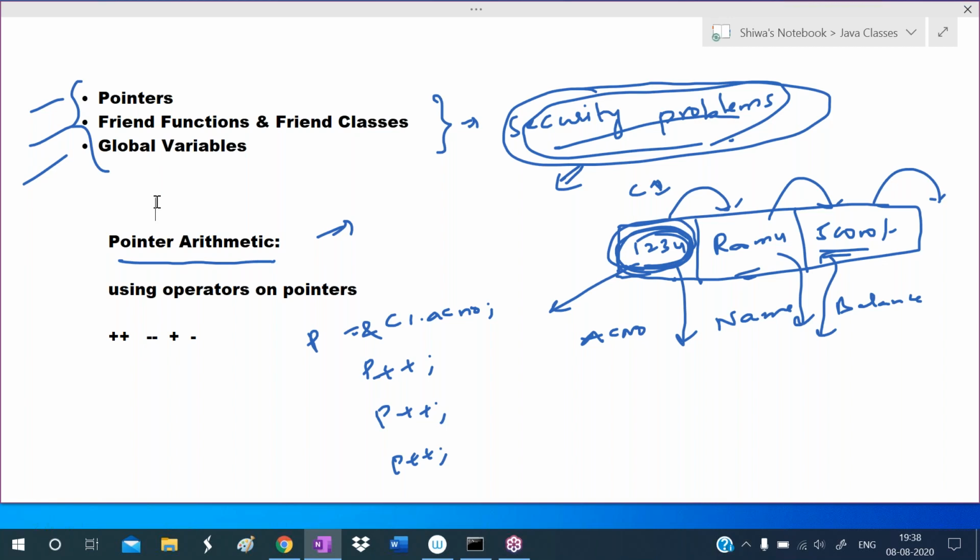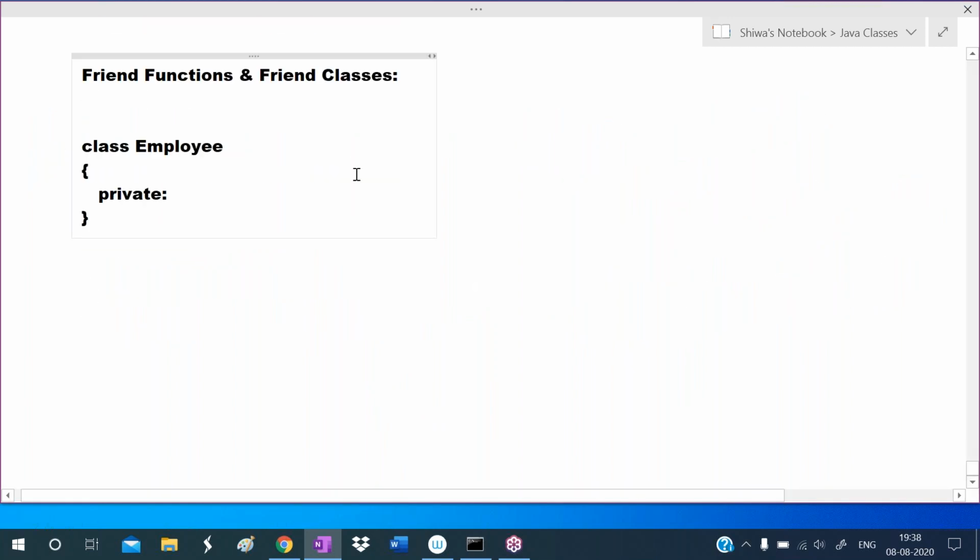And next, friend functions and friend classes. These are also security problem oriented concepts. So what is the problem here? Let me explain. In the class, we define the properties. I'm taking the same example, a bank customer. One bank is maintaining a customer class like this.